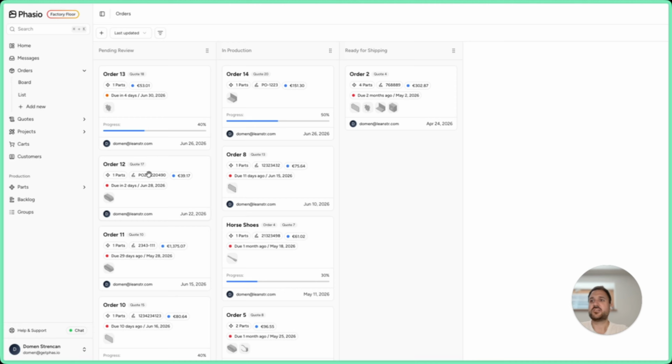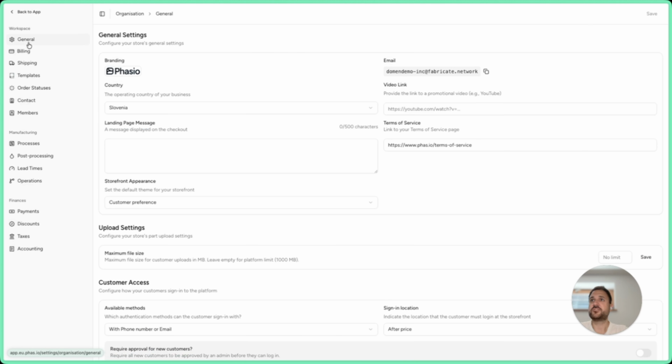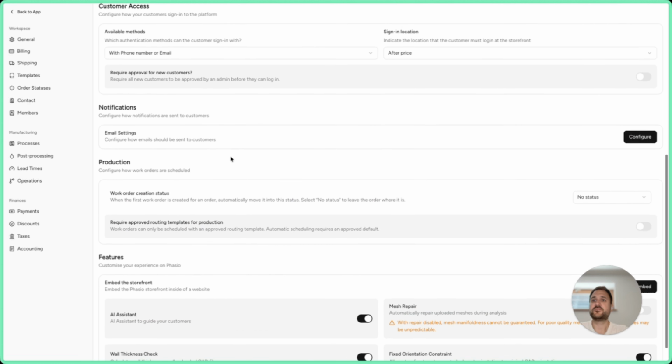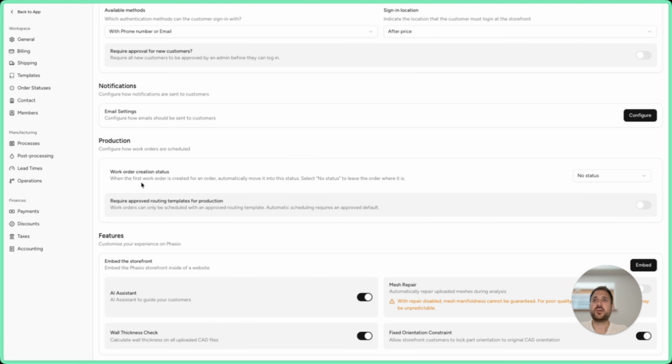And let's investigate. If you go back into the settings, under the general, if you scroll down, you have the production part, and it says work order creation status. Because we have introduced these flexible part routings and operations, we had to remove the automation when you drag an order from one column to the other, that it actually generated work orders.